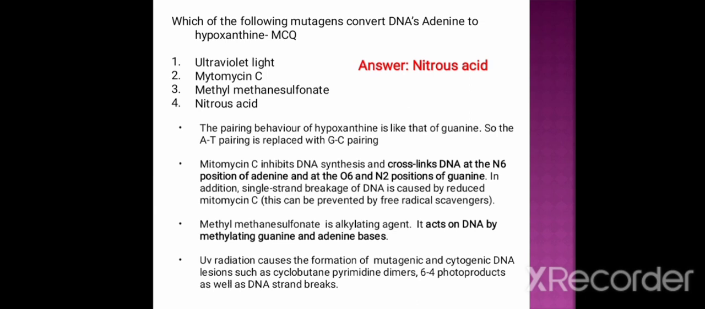Whereas methyl methane sulfonate is an alkylating agent. It acts on DNA by methylating guanine and adenine bases. The UV radiation causes the formation of mutagenic and cytotoxic cyclobutane pyrimidine dimers, 6,4 photoproducts, as well as DNA strand breaks.